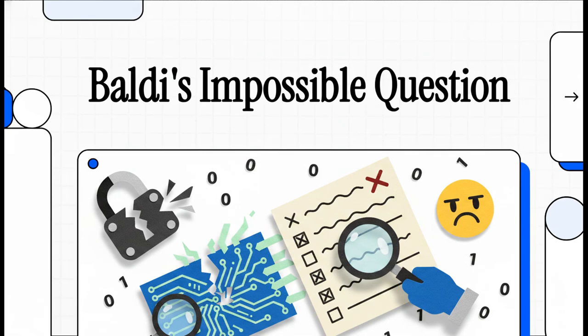Have you ever taken a test that just felt completely unfair? Like maybe the questions were way too hard, or the time was way too short. But have you ever taken a test that was mathematically, literally at the code level, rigged to make you fail? Well, welcome to our Digital Detective Explainer.